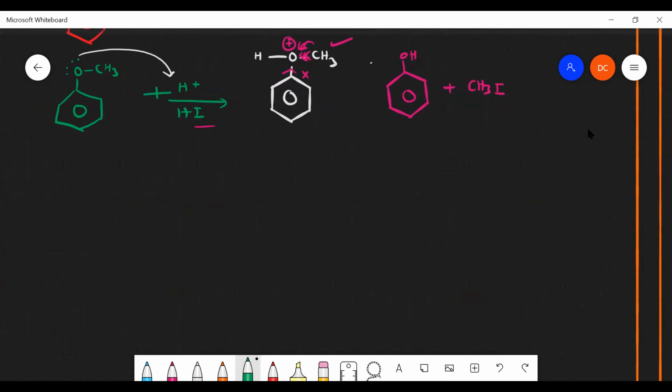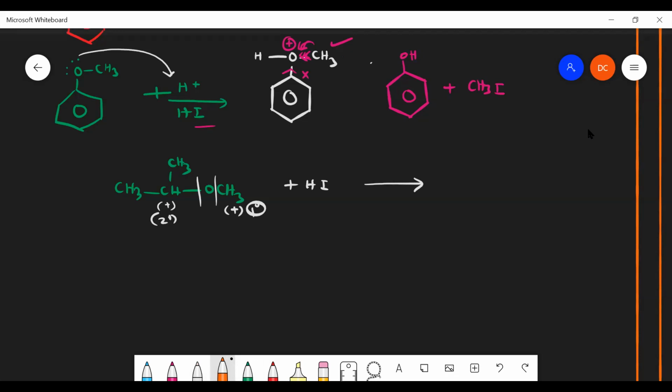And one more thing. Suppose 1 degree, 3 degree or higher degree we will discuss. Suppose 2 degree. Suppose the group will be like this: CH3, CH, CH3, and here OCH3. Now just divide this into two parts. Here, if I get a positive charge, it is a 1 degree carbocation. Am I right? If I am getting a positive charge here, this is a 2 degree carbocation. Now, if HI reacts, where can it form a product?